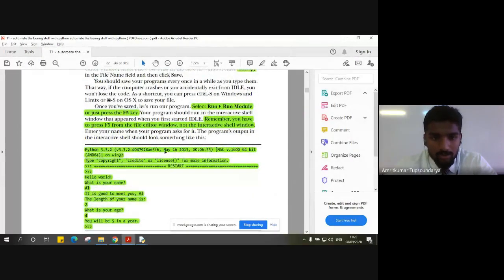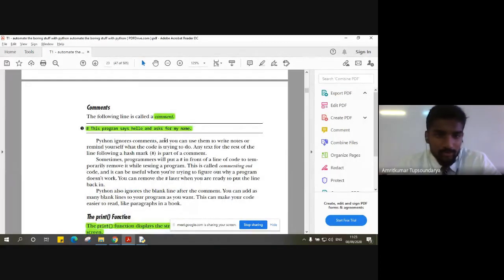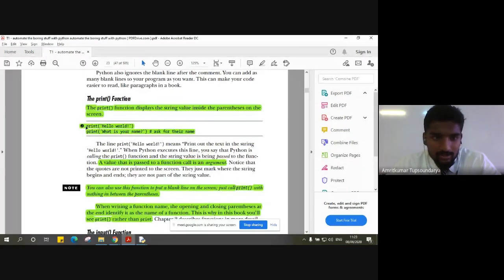Coming up with the first line, this brings us to our next section, dissecting our program. We'll make use of the same program and see how each line gets executed. Few of you have rightly pointed out that the first line is a comment. The second line is the print statement, wherein we print a simple message, hello, and at the same time we are printing a message to the user to enter some string, what is your name.